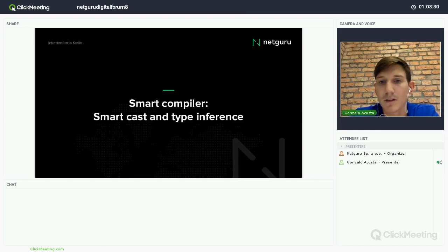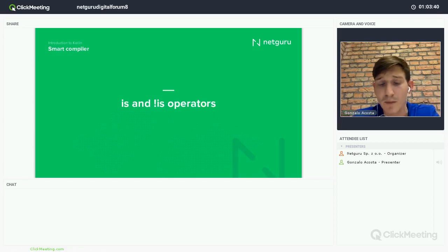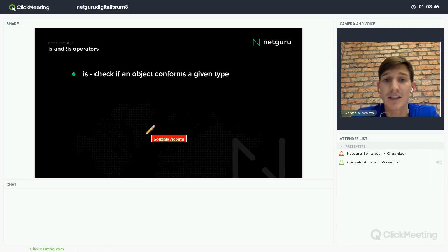Let's talk now about the compiler in Kotlin, type inference and smart cast. But first, let's check the is and not is operators. Is checks if some object conforms to a given type, so, for example, if something is of this class or type.